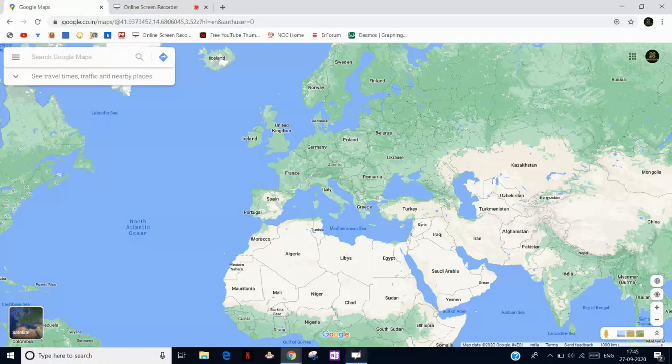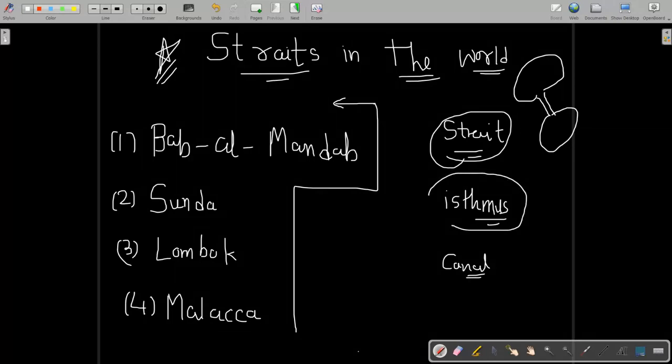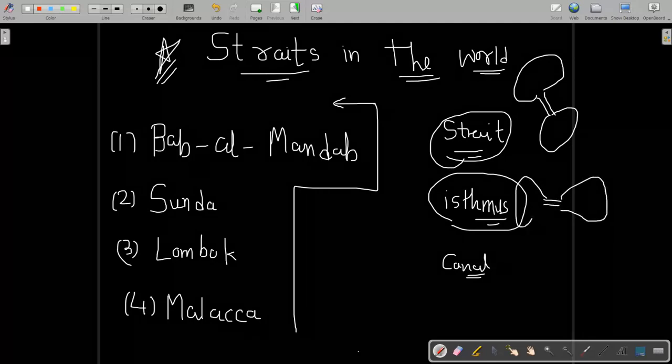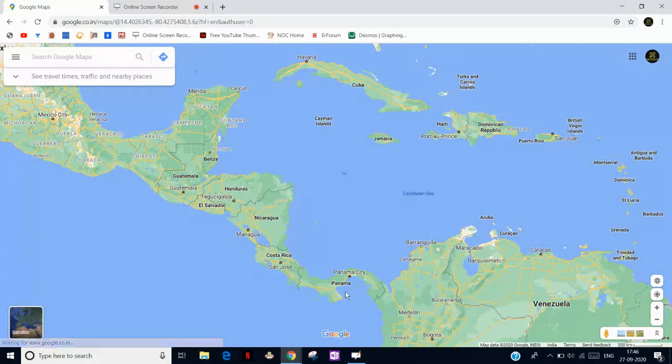The next is the isthmus. An isthmus is slightly different from a strait. It is also a small strip, but it connects two bigger landmasses. Like here, one isthmus is the Isthmus of Panama.